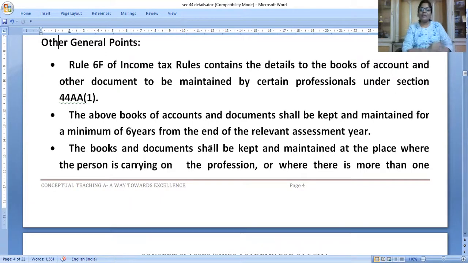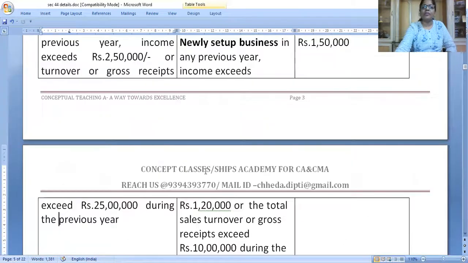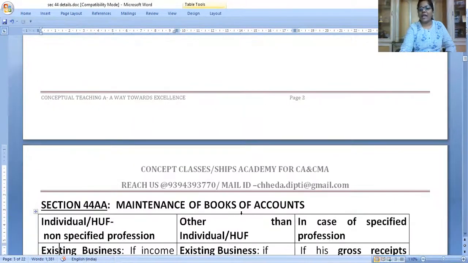Now where should we maintain the books of accounts? If I am having a business or profession, can I keep my books at my home? No. Books of accounts are to be maintained at the principal place of business. Head office or principal place, not some godown or somewhere. And if we have 2-3 branches and we are maintaining separate books, every branch, every place we have to maintain books.